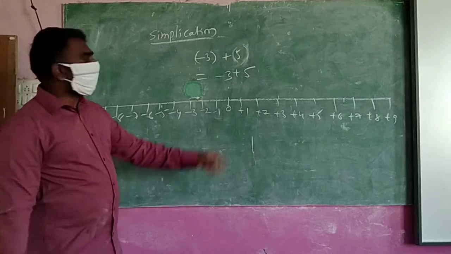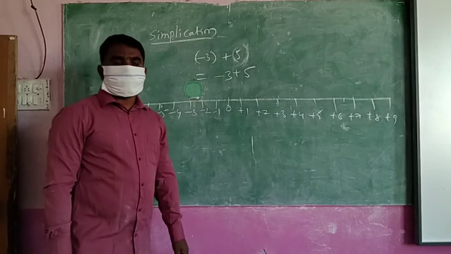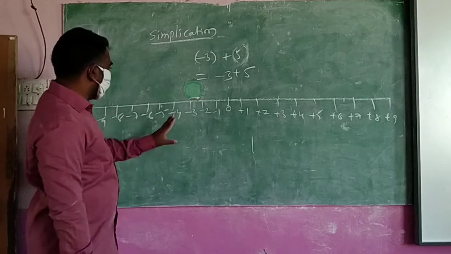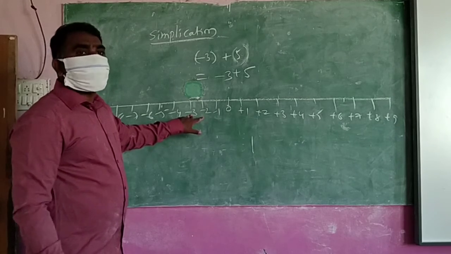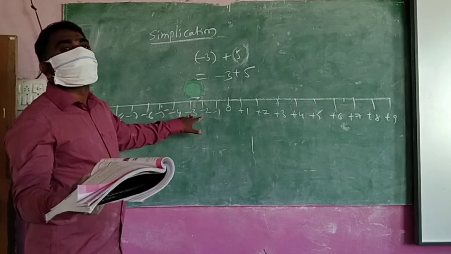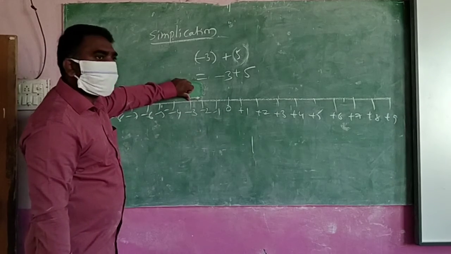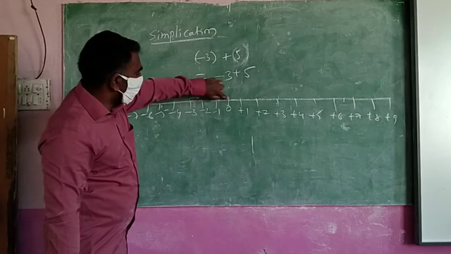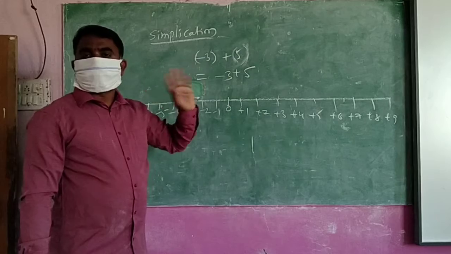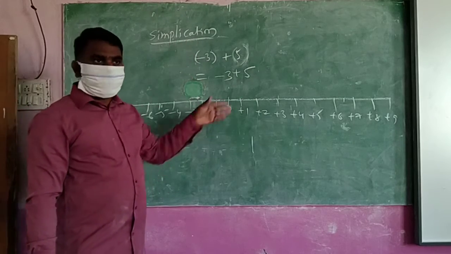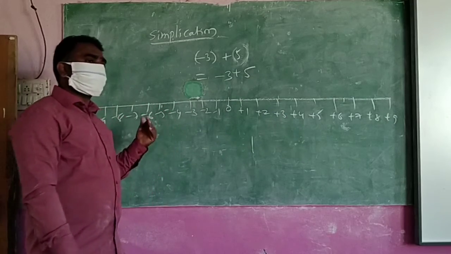Now, using the number line, what is the first number? Minus 3. So keep your finger here. Next number, plus 5. You know which side you have to move. Plus 5 means which side? How many steps? 1, 2, 3, 4, 5. What is the answer? Up and down steps are not there like that. Plus means right side, minus means left side.